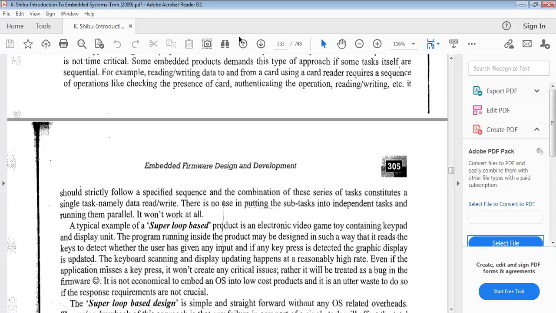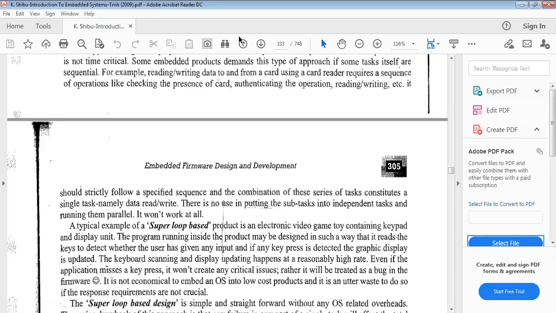Okay, that's all about super loop basic design. As we already saw in the last class, the major drawback of the super loop based design approach is the lack of real-time timeliness. Why? Because the super loop based design approach is only suitable for soft real-time systems, or systems where timeliness is not a constraint. In that place, this approach is best suited.